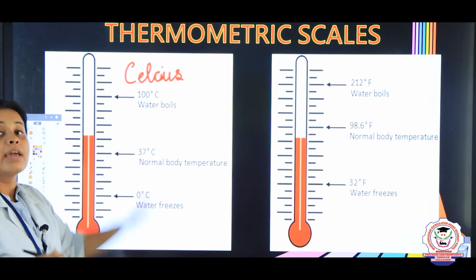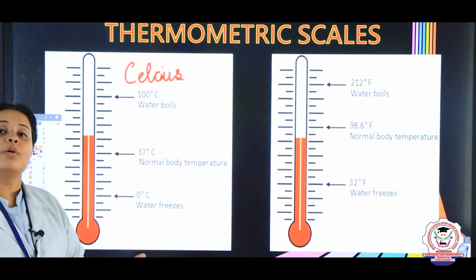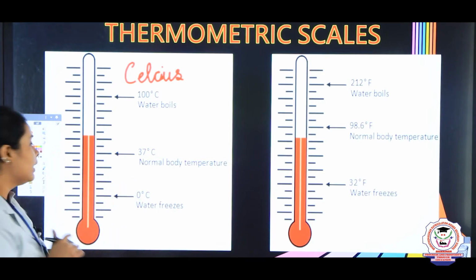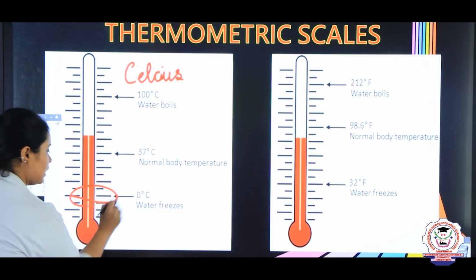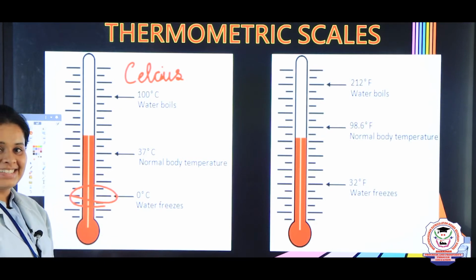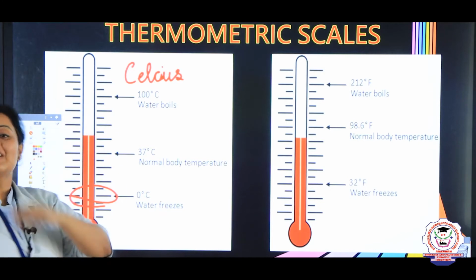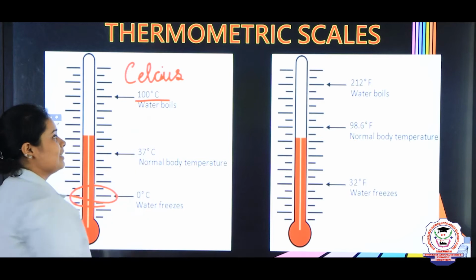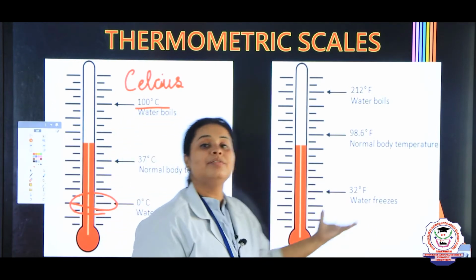Okay. Celsius means what children? Celsius means here it is a scale for finding the temperature. So children, when you are seeing a Celsius scale, the lowest point will be 0 degree Celsius. And same way, if you are going to the highest point, that highest point will be 100 degrees Celsius here. And children, the second one is the Fahrenheit scale.